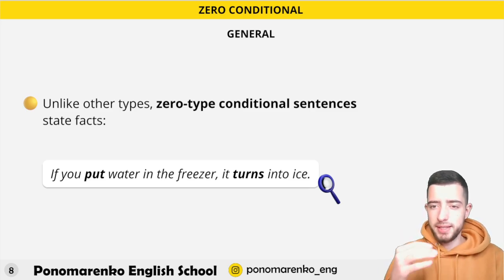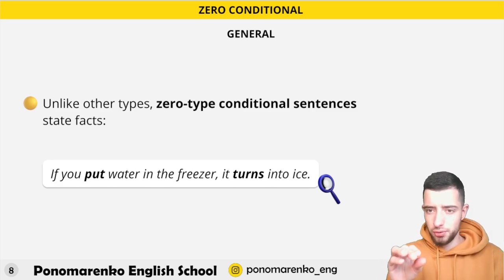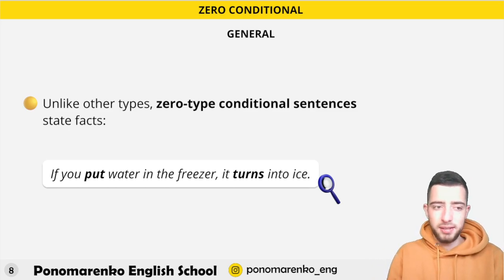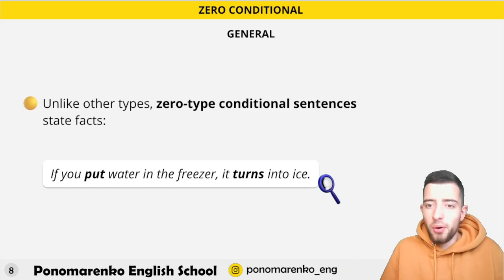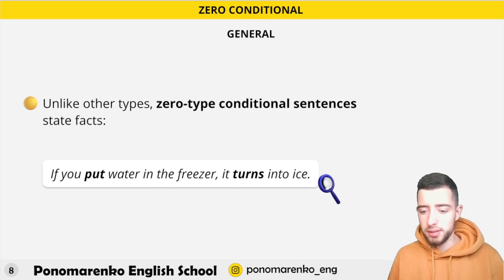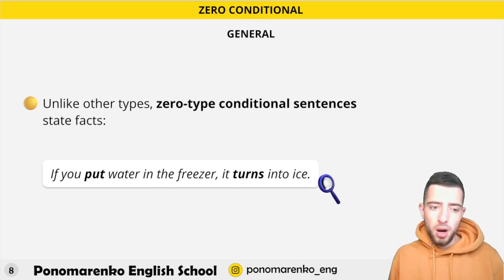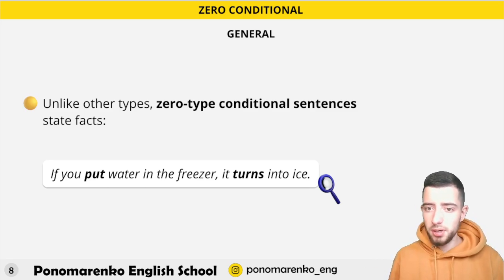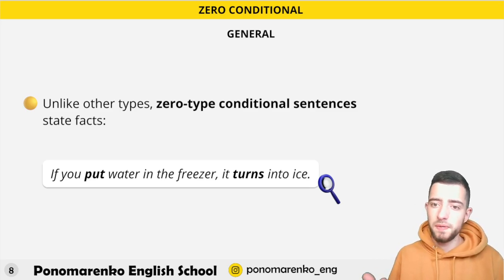If you say something and this is 100% true all the time, some kind of fact or a statement that is correct forever, then this is the zero. If you put water in the freezer, it turns into ice. It's just a well-known fact, and it happens everywhere. Here in Ukraine, in the United States, 100 years ago, now, it doesn't matter. So this is a fact.